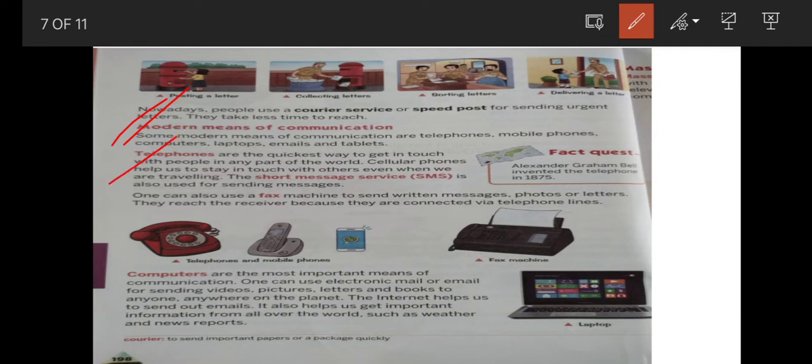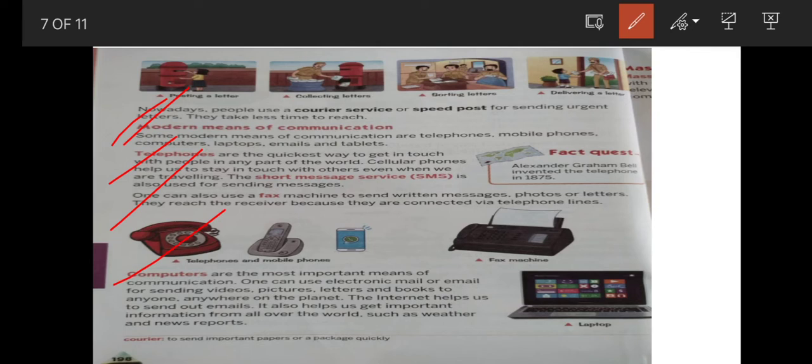Telephones. Telephones are the quickest way to get in touch with people in any part of the world. Cellular phones help us to stay in touch with others even when we are traveling. The short message service, SMS, is also used for sending messages. One can use a fax machine to send written messages, photos, or letters. They reach the receiver because they are connected via telephone lines.